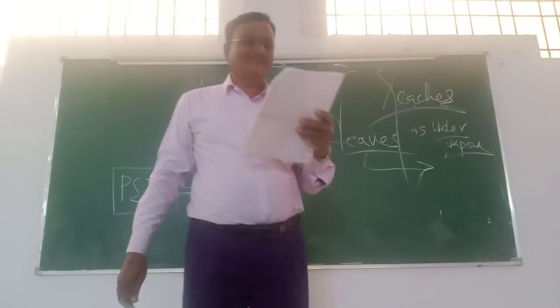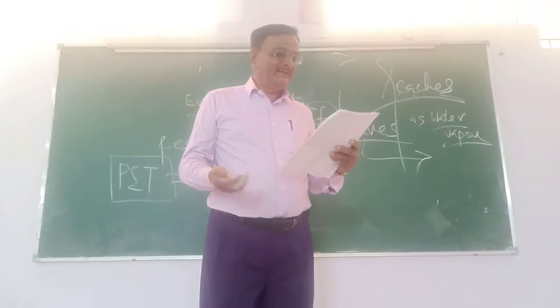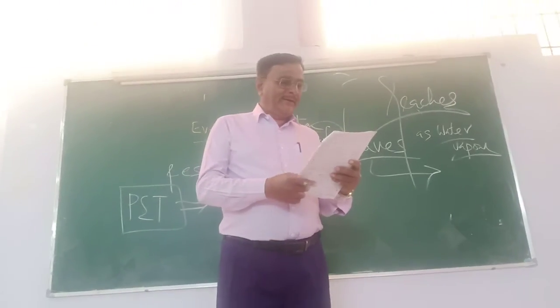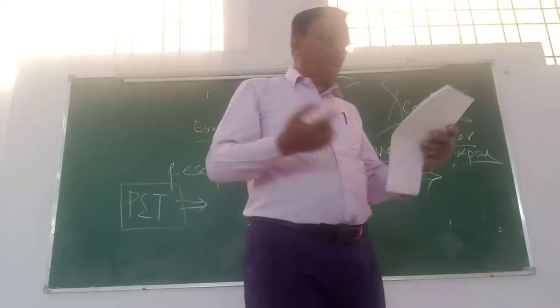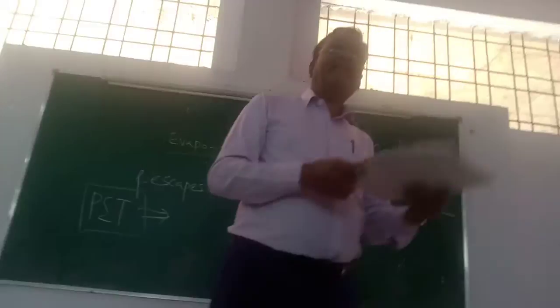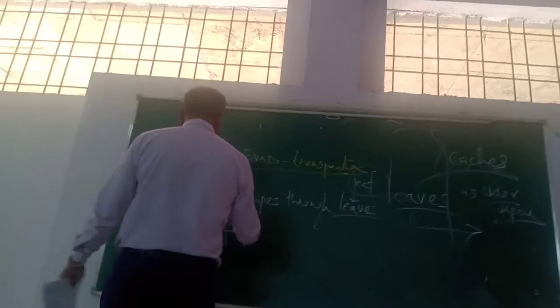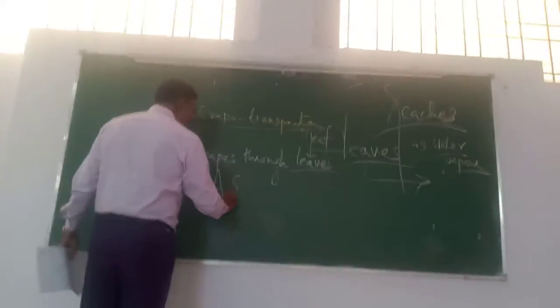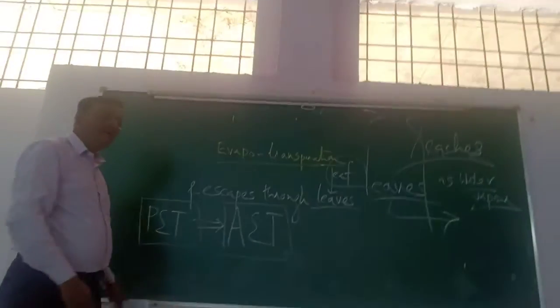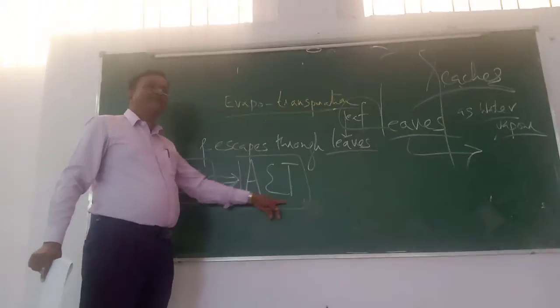Another is AET, actual evapotranspiration.